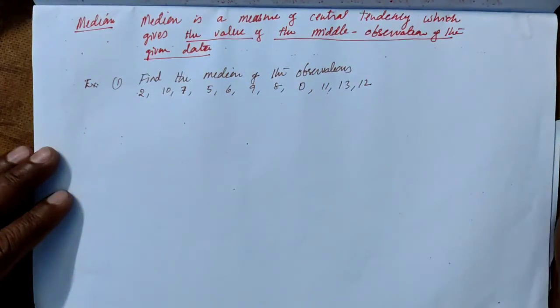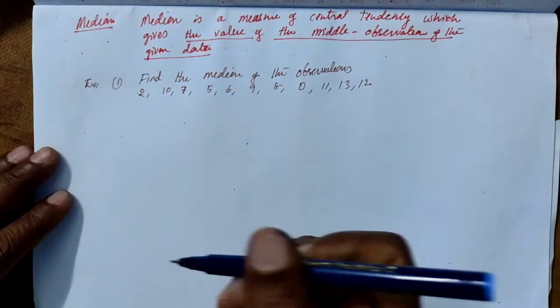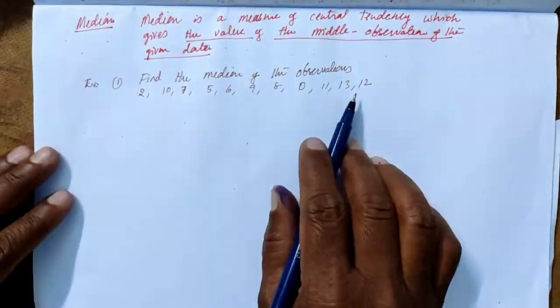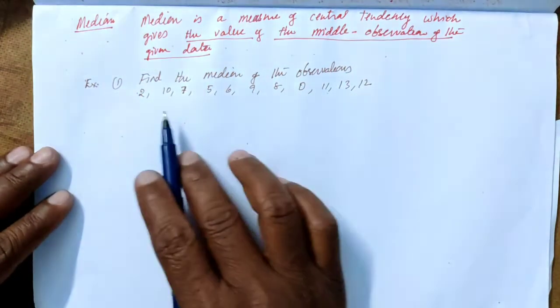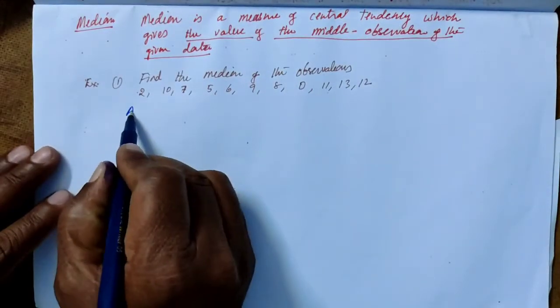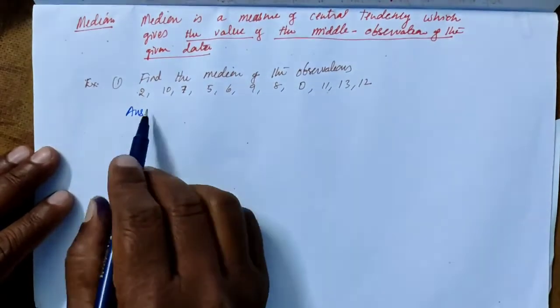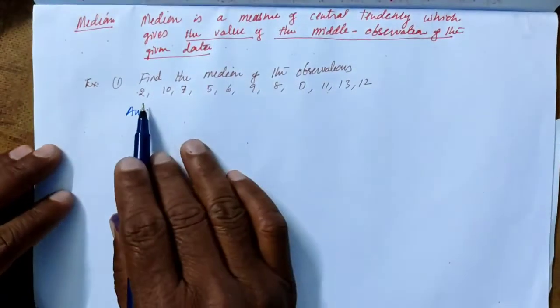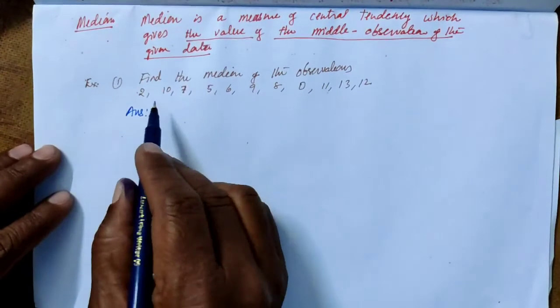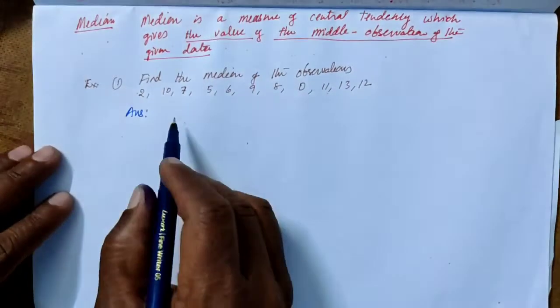So we have to find the median for this given data. This is ungrouped data, which is arranged in a particular order, either ascending order or descending order. So we arrange these observations in ascending order.